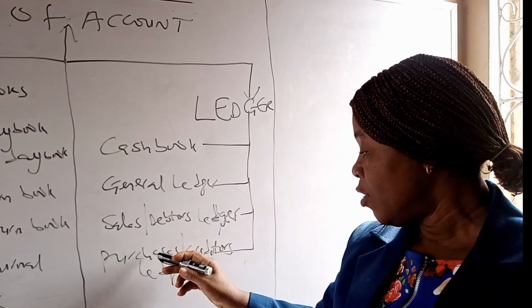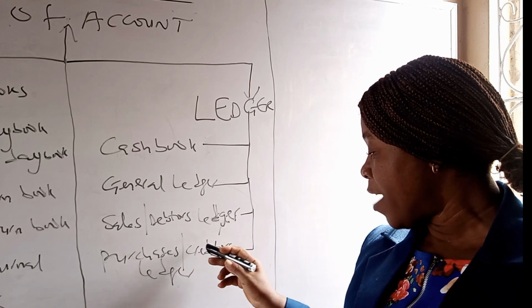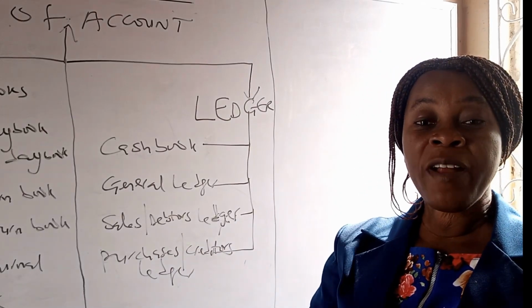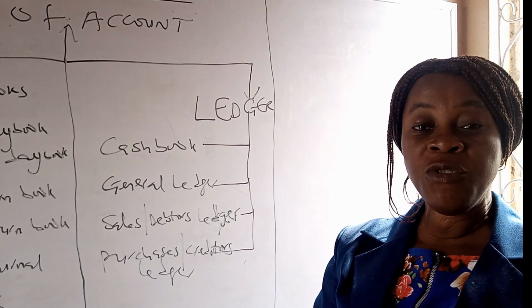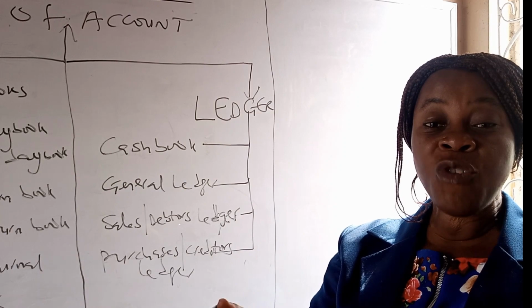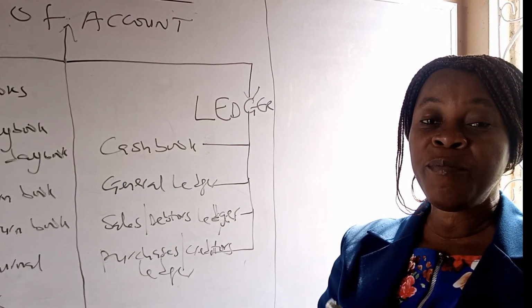On the other hand, purchases ledger or creditors ledger contains the accounts of creditors of the organization, that is the suppliers from whom the organization bought goods on credit basis.